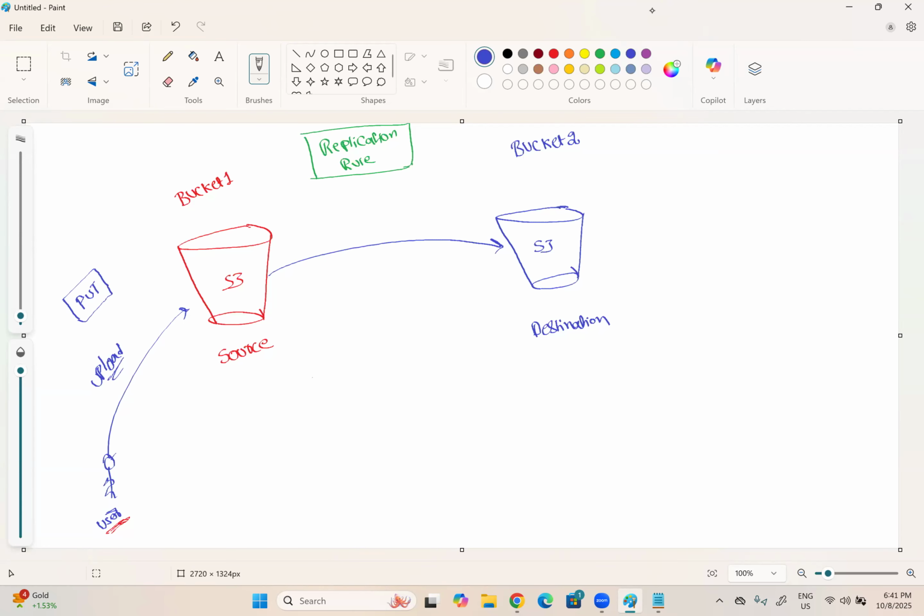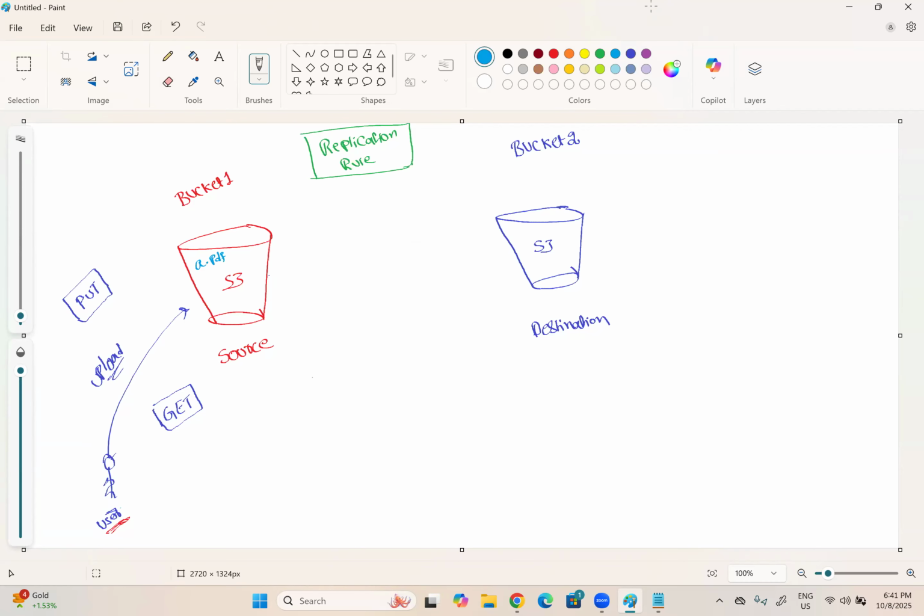Whenever you upload an object, there is an action called put in the backend. Whenever you're downloading the data, that action is called a get, right? Now, as it is going to be an automated process, let us say the user uploaded an object called a.pdf into the source bucket.